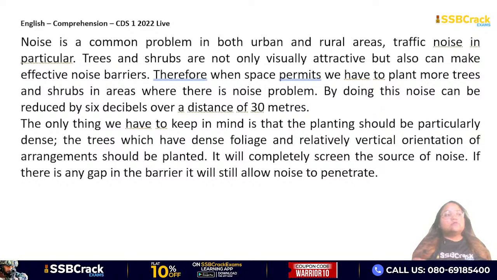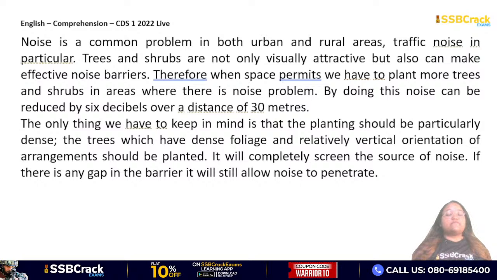Okay, let's read. Noise is a common problem in both urban and rural areas. Traffic noise in particular. Trees and shrubs are not only visually attractive but also can make effective noise barriers. Therefore, when space permits, we have to plant more trees and shrubs in areas where there is noise problem. By doing this, noise can be reduced by 6 decibels over a distance of 30 meters. The only thing we have to keep in mind is that the planting should be particularly dense.